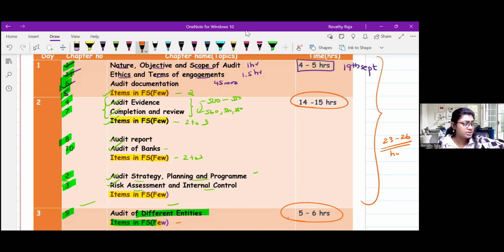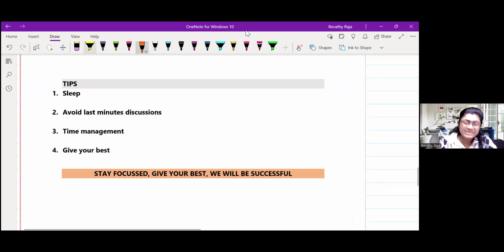So guys, it's your exam. You have to give your best. To wind up, you need proper sleep. This is not a machine, it needs some rest. Even a machine needs some kind of layoff. So have adequate sleep, around 6 hours. Please, please avoid last minute discussion, especially during the half an hour before the exam, because in the last half an hour, maybe a student or a friend will come and ask you, hey, what was that section, or what was that essay? If you don't remember, it may make you more tensed.